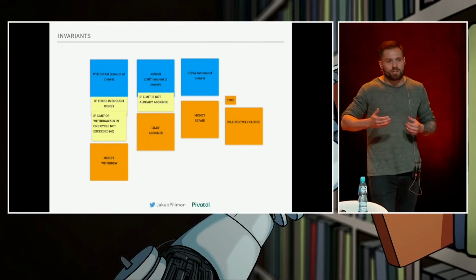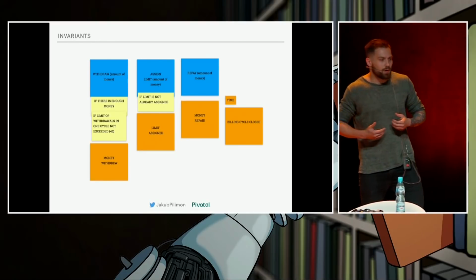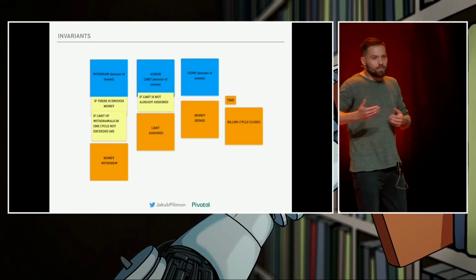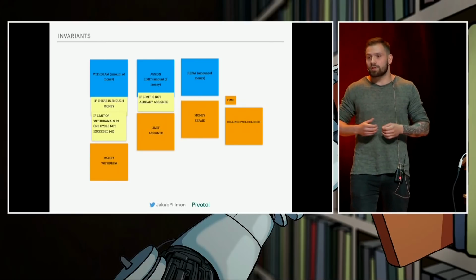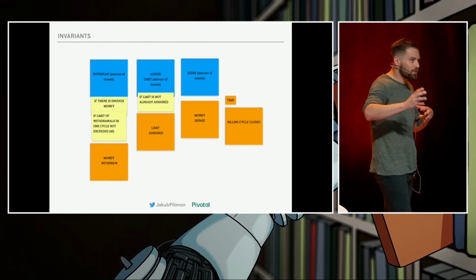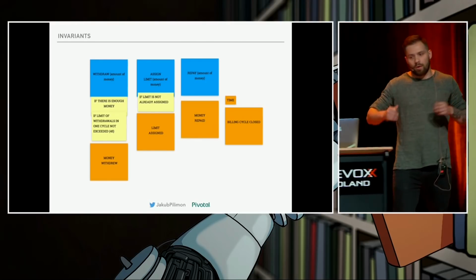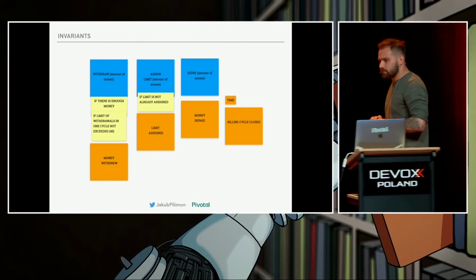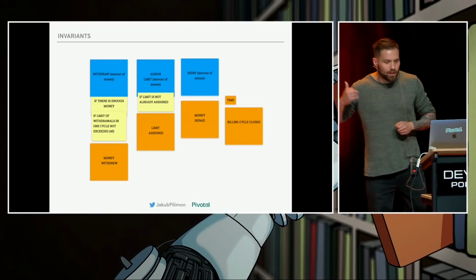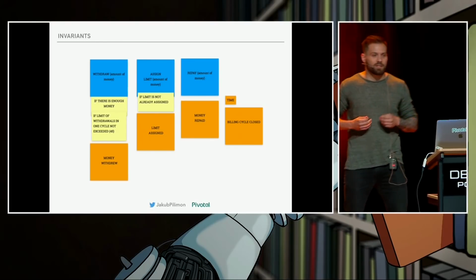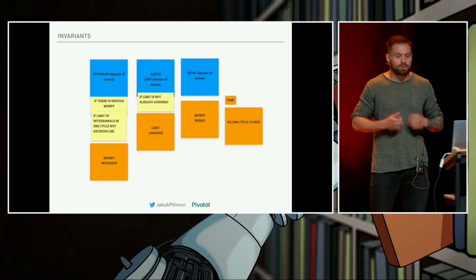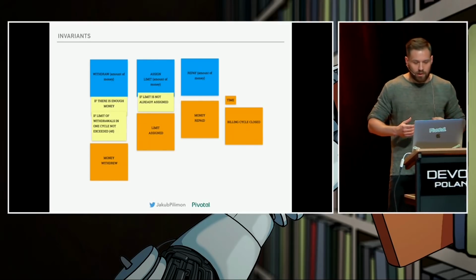The system must check whether you have enough money, or maybe you have exceeded the number of maximum withdrawals in one billing cycle, which is 45. So we discover those things called invariants. And we put them on yellow nodes in between the trigger and the event. Like, for instance, the repay command does not have any invariants because we accept any money that the client wants to give us. That's our business model.